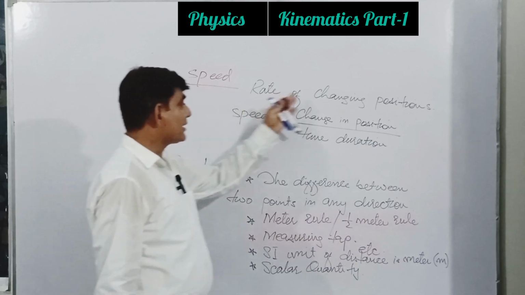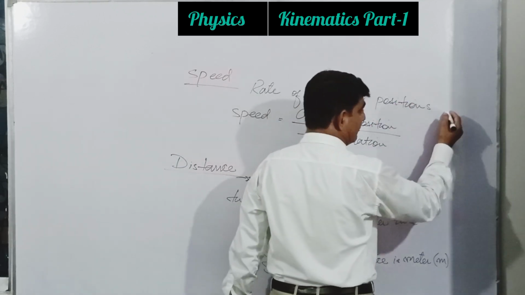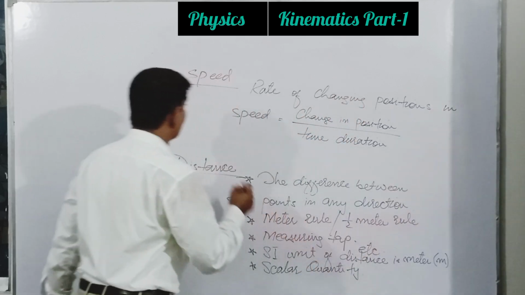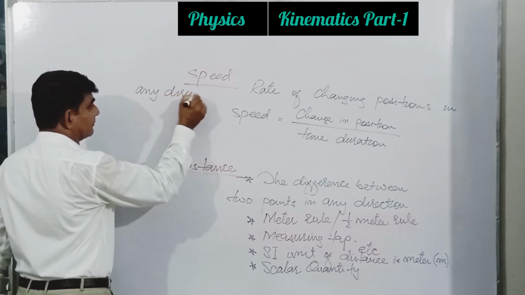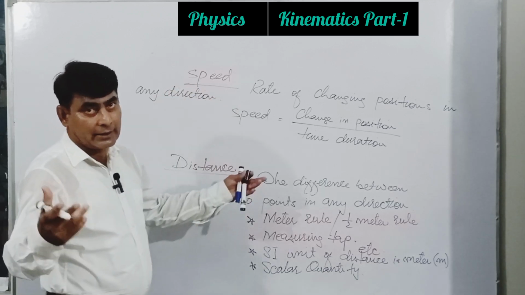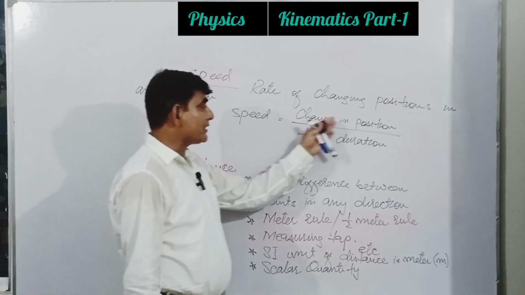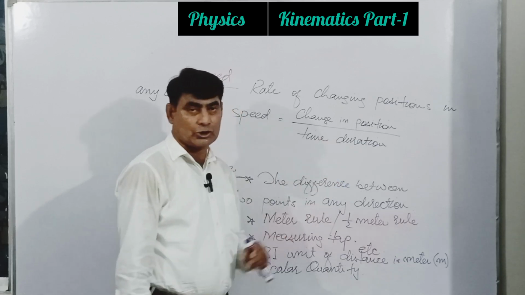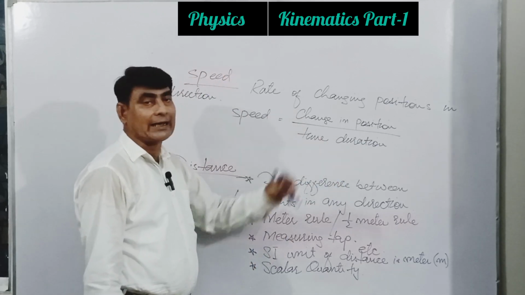So speed is the rate of changing position in any direction. This is called speed. And the formula for speed: change in position divided by time duration.